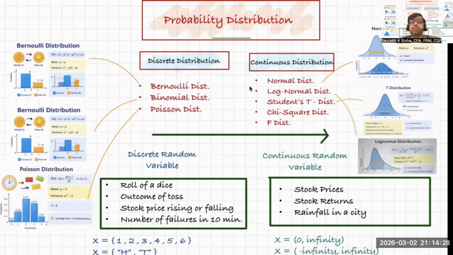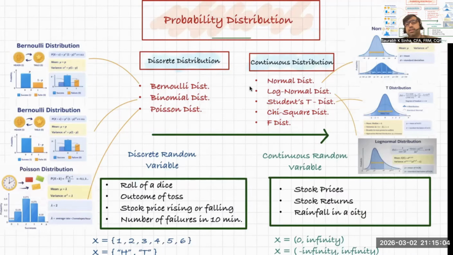Today we are going to discuss a very important topic, that is probability distribution. From here onwards, the journey will be very exciting and challenging because you're entering into probability distribution. And the probability distribution is one of the most complex discussions in statistics in CFA or FRM, or you can also say that it is one of the most complex discussions in the whole CFA and FRM curriculum.